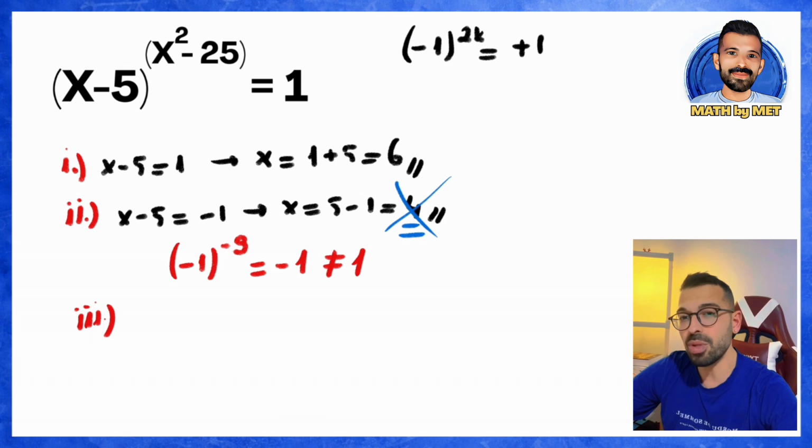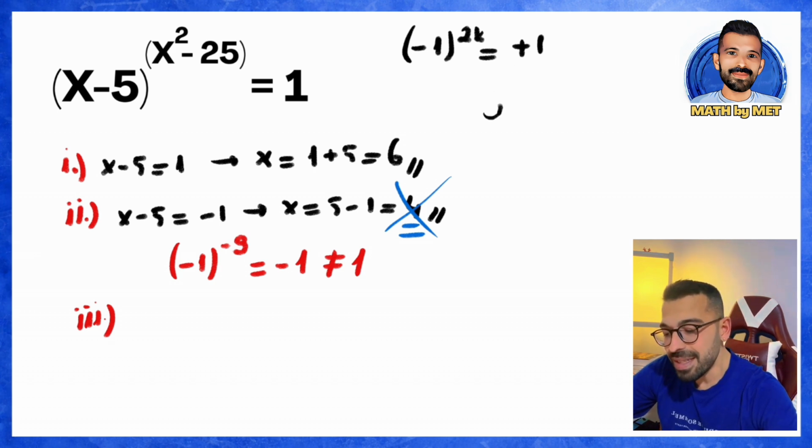I'm saying that the exponent here needs to be 0. In other words, if the exponent up here is 0, the result will be equal to 1, because the 0 power of a number is equal to 1. There's another thing that's often forgotten here, and that's this. We know that 0 to the power of 0 is undefined.